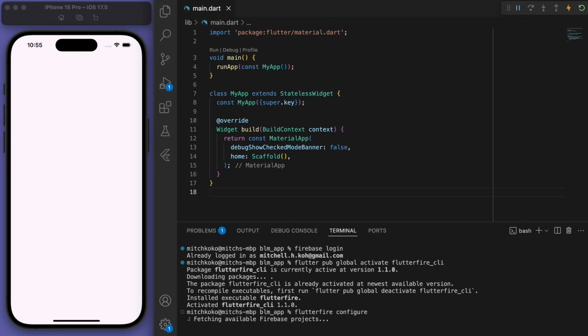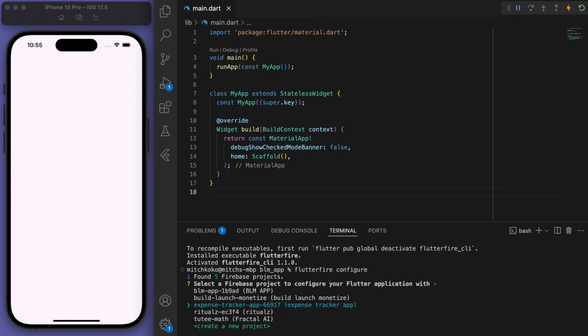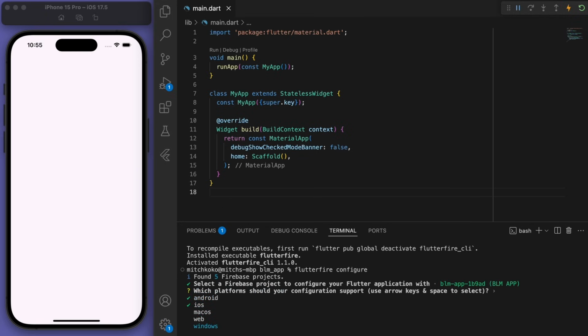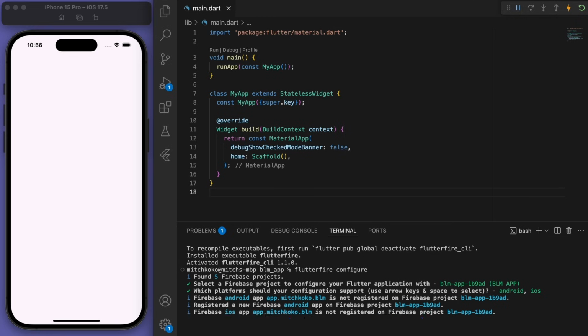And so you should be able to see your Firebase project. There it is. Now I'm going to choose the platforms. Let's just select iOS and Android. Cool.